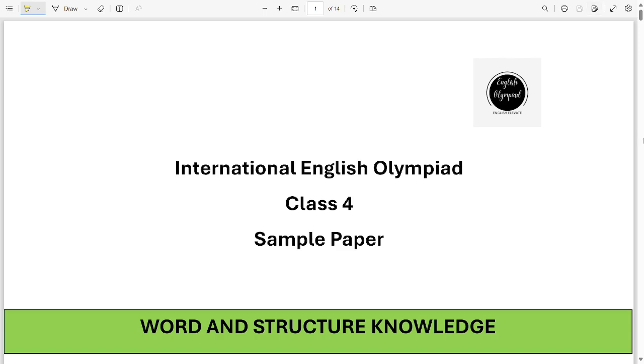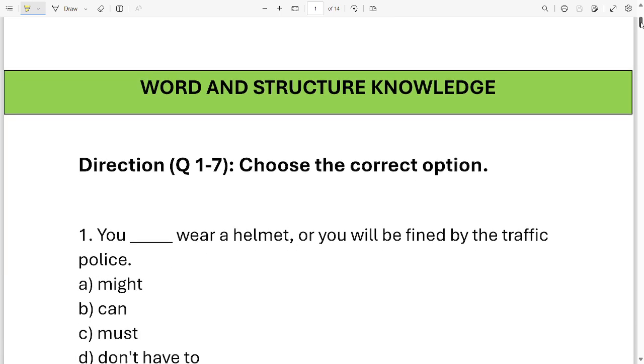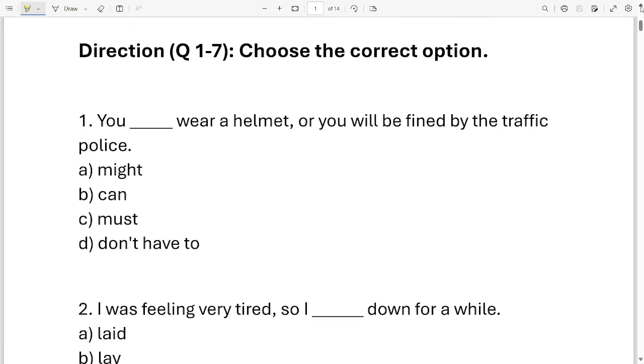Let's start solving International English Olympiad sample paper. Okay, so are you ready? Can we start? But before we start, like I always say, the more you practice, the more you score. Let's get started. The first part, word and structure. The first question is question 1 to 7. Your instruction to solve them is choose the correct option.